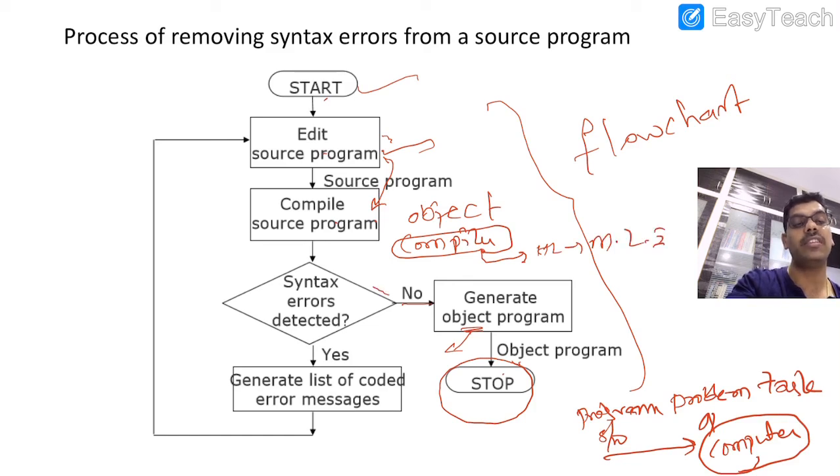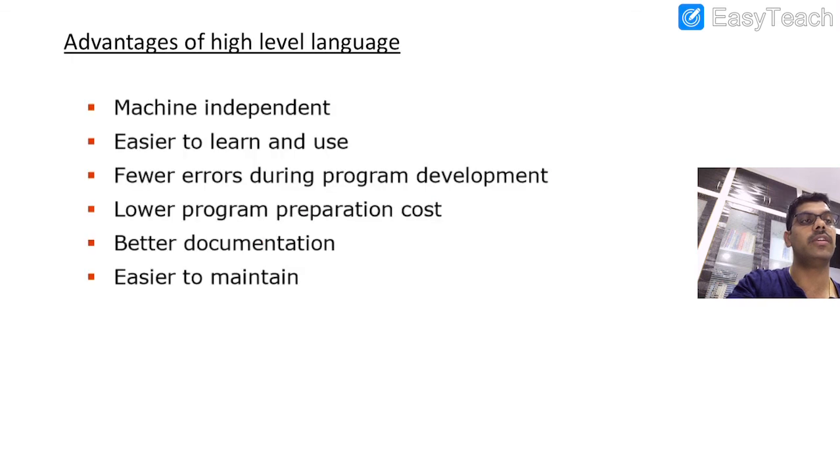And in case, if any syntax errors occur, what do you have to do? You need to correct the program and compile it again and again until you get 0 errors. So after getting no errors, then what can you do? You can generate the object program. Clear? So this is the process.